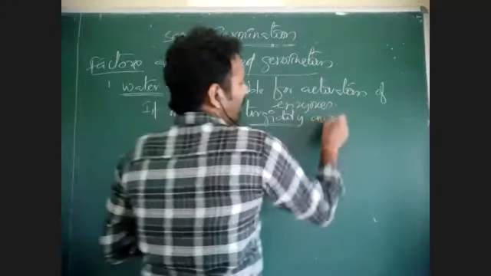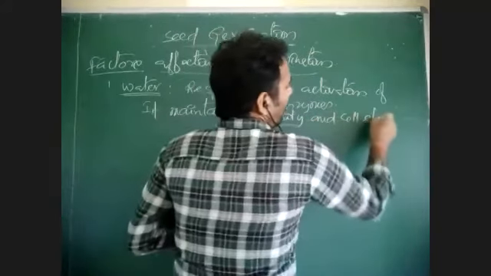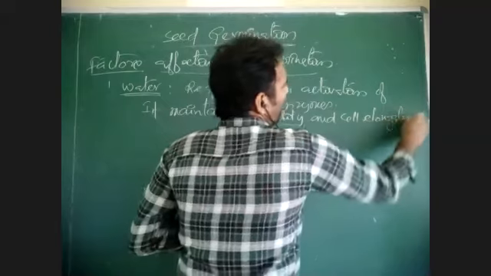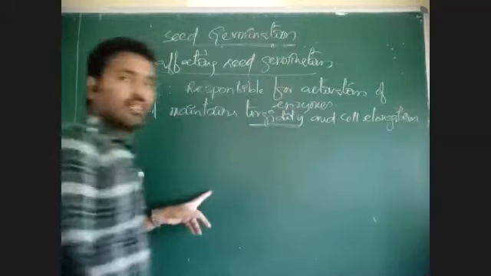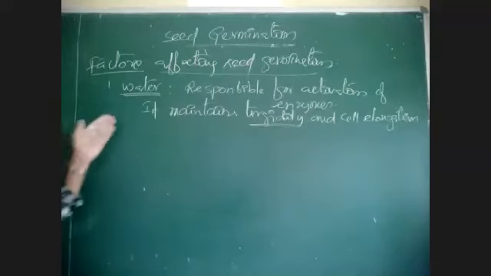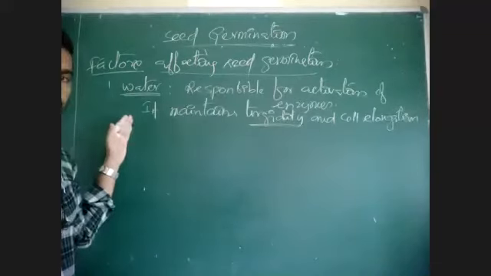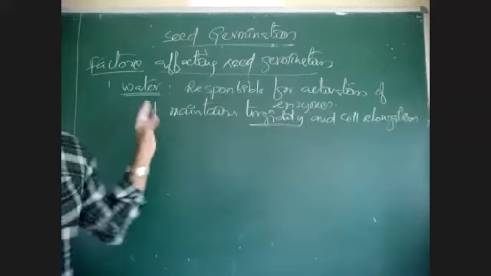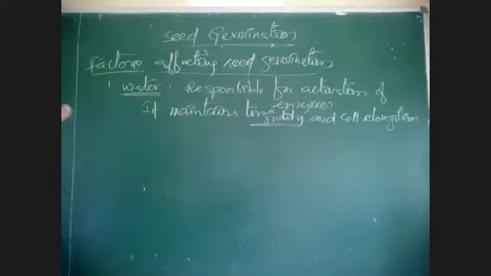As there is more turgidity inside the cell, cells will elongate faster than normal. So these are the functions of water. So water is a must. If there is no water, seeds will not germinate.